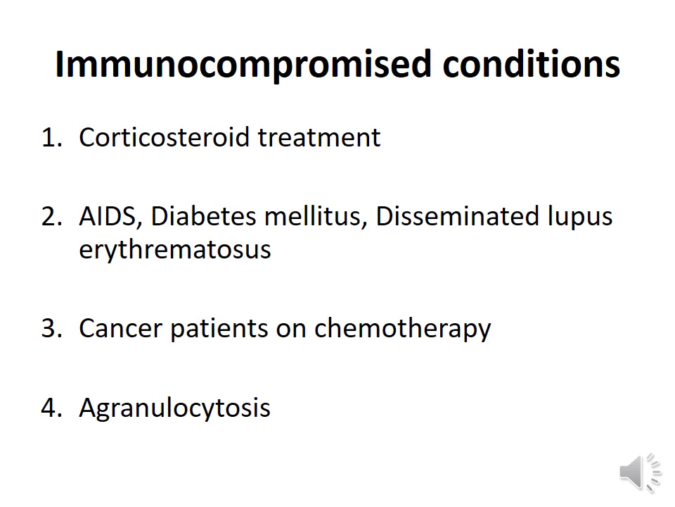Superinfections are more common in these situations because the immunity is suppressed: corticosteroid treatment, acquired immunodeficiency syndrome, diabetes mellitus, patients with disseminated lupus erythematosus, cancer patients who are on treatment with anti-cancer drugs, because anti-cancer drugs are immunosuppressants. They suppress cell-mediated immunity, they cause neutropenia, they reduce the local immunity, and patients with agranulocytosis. Superinfections are more common in these conditions.